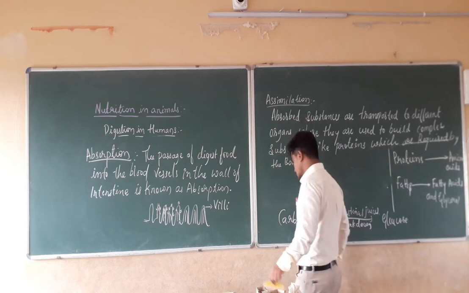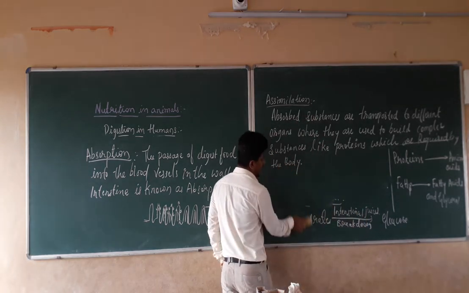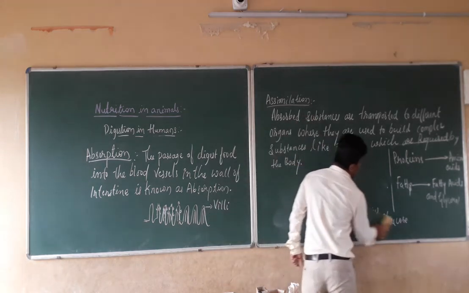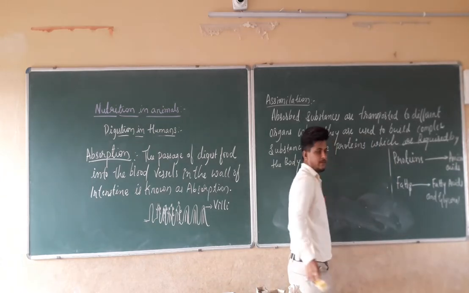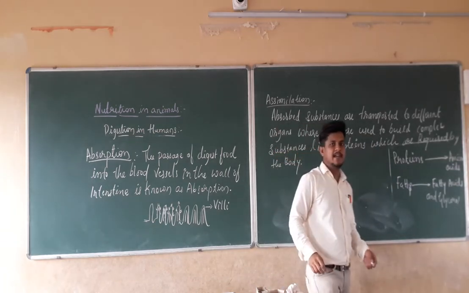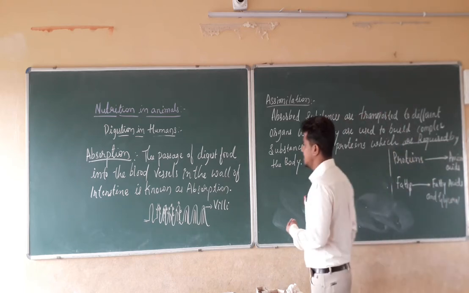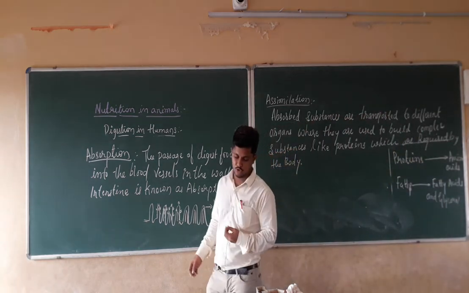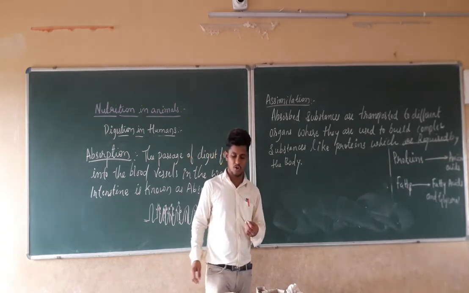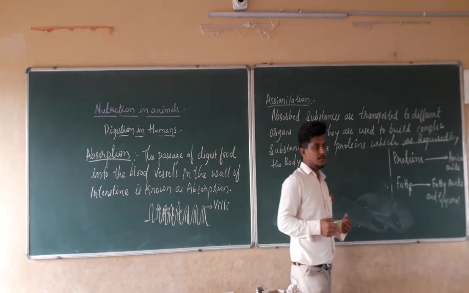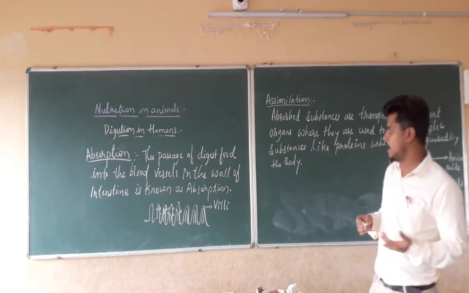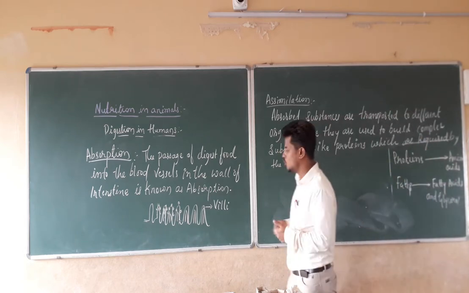Now, what will happen to the carbohydrates, protein, as well as fat when they are assimilated? If you take the example of the carbohydrate, that is in the form of glucose.